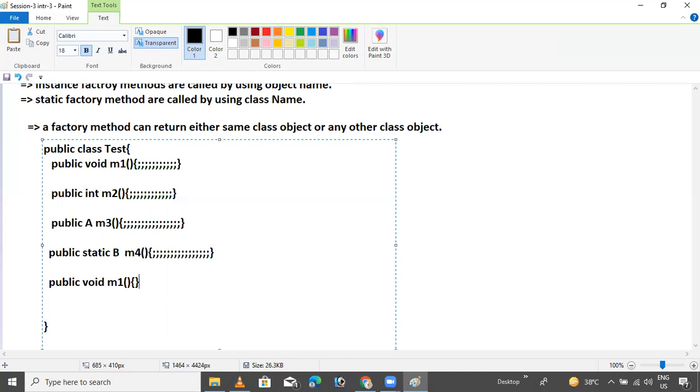If you are watching and learning this, pause the video and try to give the answer. Okay. Test m5. I will give all the cases, bro. All the cases. Static Test m6. Okay.